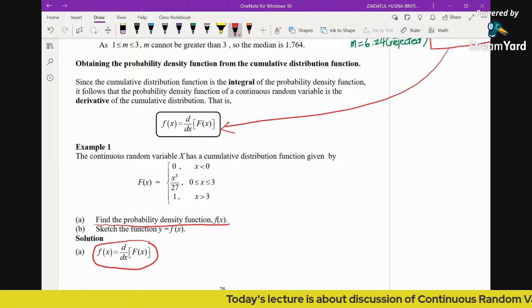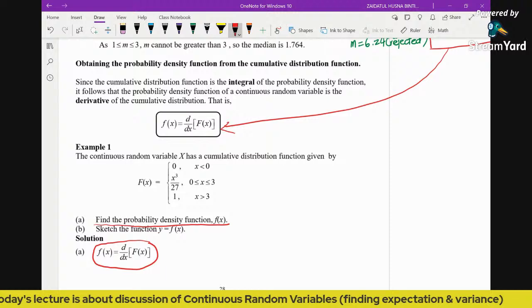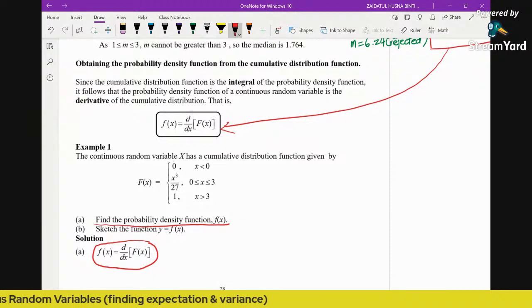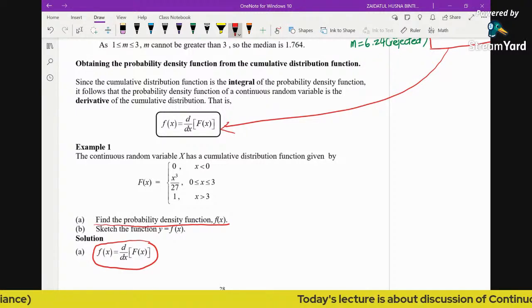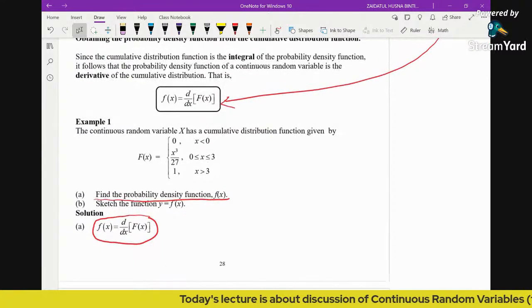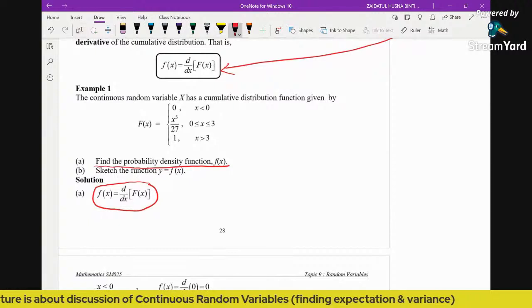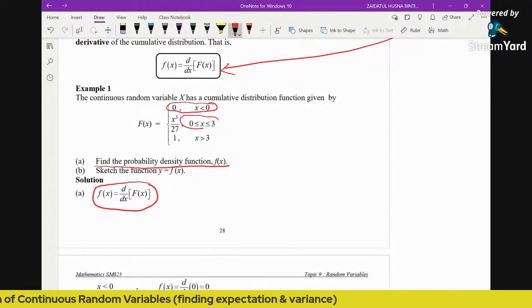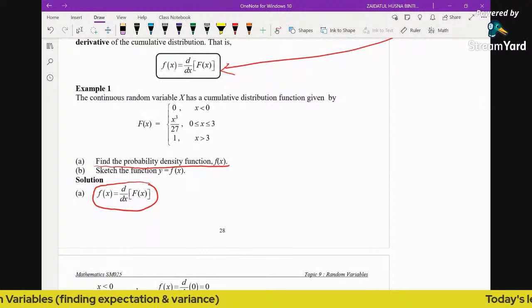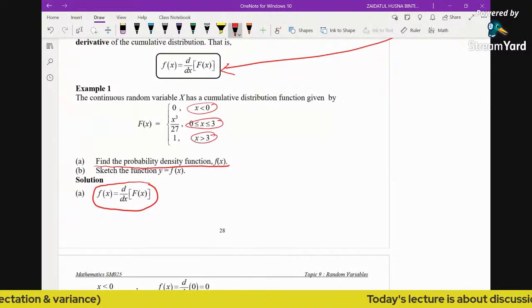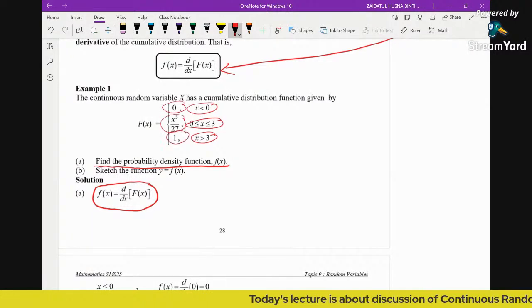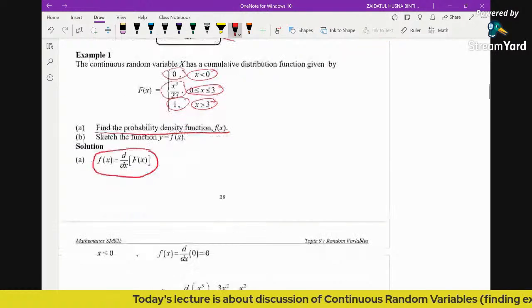Now how to differentiate? You need to recall all the differentiation principles back in semester 1, topic 9. These are all prior knowledge that you need to acquire in order to sit for the exam in the second semester. Now how are we going to find the PDF? We are going to go through each of the regions here. Because there are 3 different regions, we are going to differentiate each and every function here.